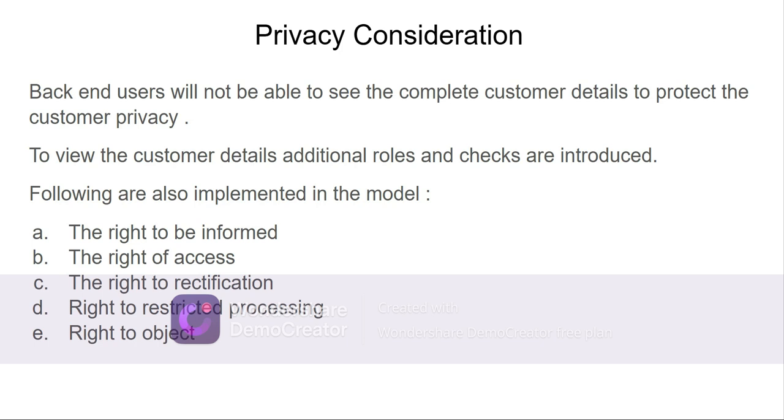So following are also implemented in the model. So the right to be informed whenever there is a need to query about the customer details or the status of the transactions, that can be done. The right of access, who has access to the information and what level, is completely controlled, and there is a clear segregation. The right to the rectification, whether there is an error in the payment processing or the status has to be viewed. So that's where it is termed as a right to rectification. Right to restricted processing and right to object. So both of these are in the complete control of the backend operator.